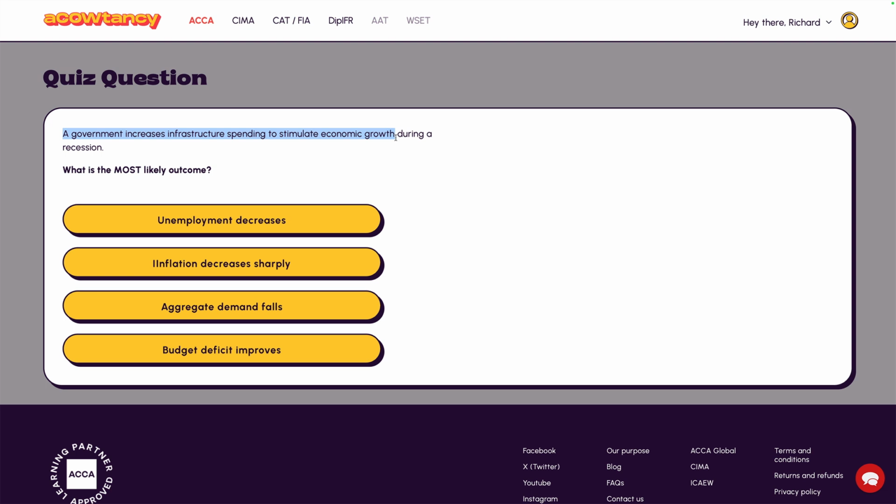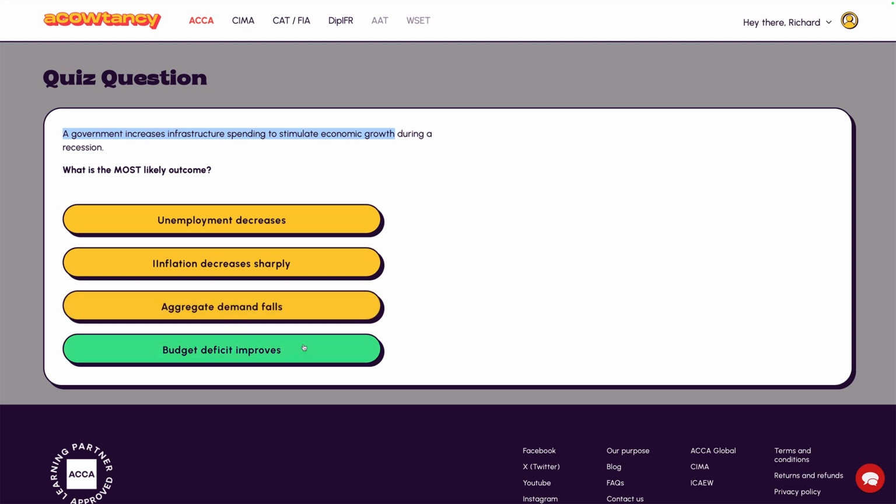Okay. So if there's higher demand, what will happen to unemployment? Hopefully you realise it should go down. And there we are, unemployment decreases. Let me just check the others though. If there's higher demand and big economic growth, then inflation should go up, shouldn't it? Not decrease. Aggregate demand should increase, not fall.